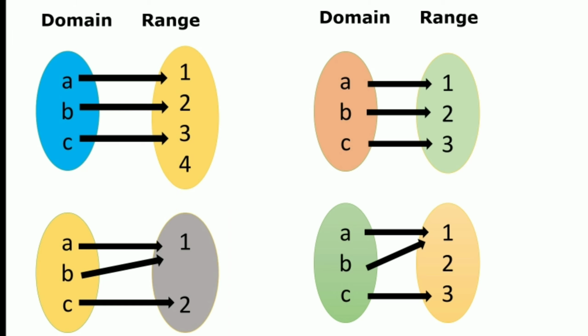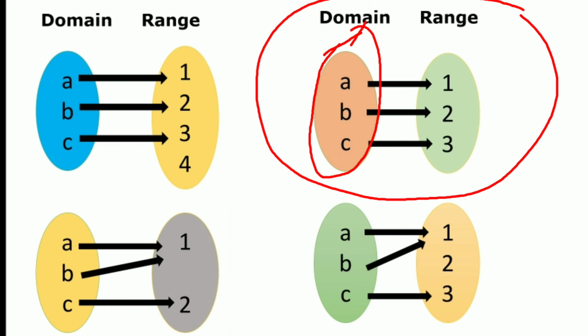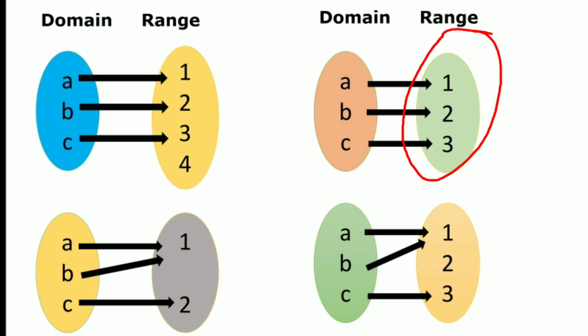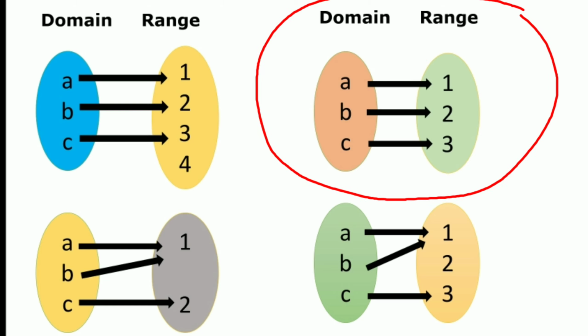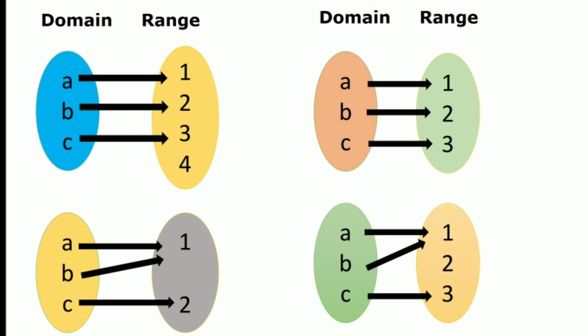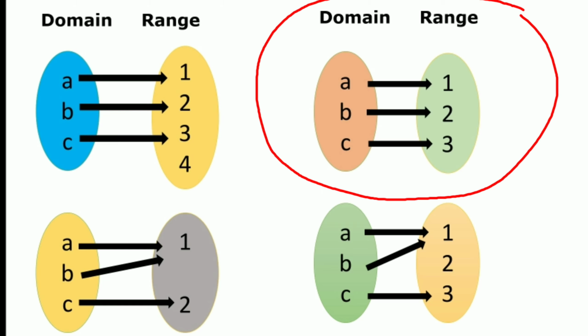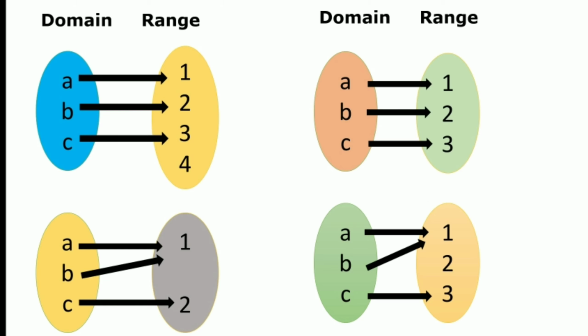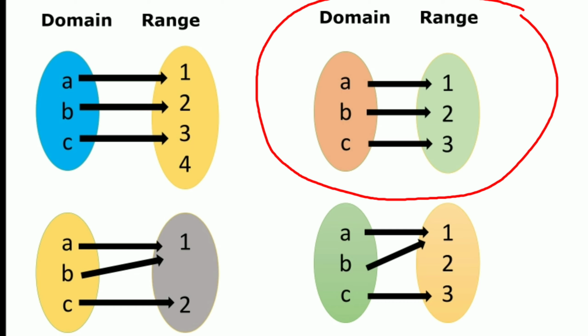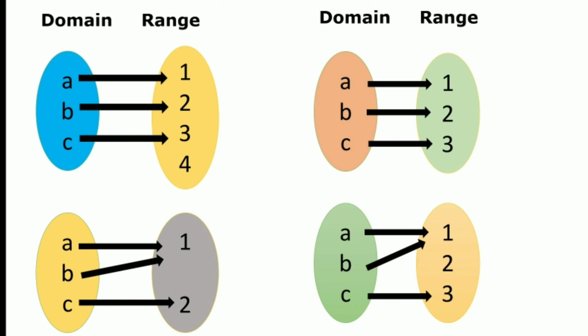Consider the second example. Here the domain is A, B, C and the codomain and range is 1, 2 and 3. Of course it is a one-to-one function because all the distinct elements of the domain have unique images in the range. At the same time, it is a mapping such that each element of the range is the image of at least one element of the domain.